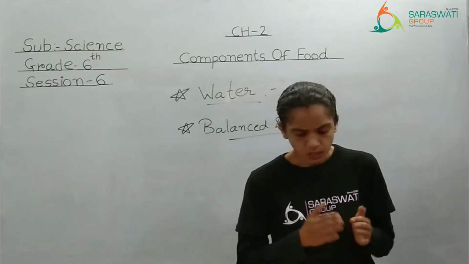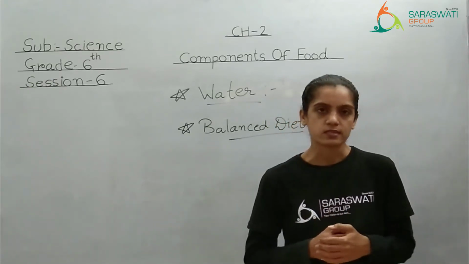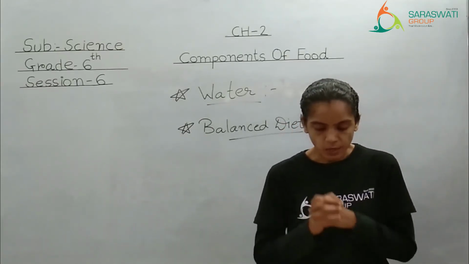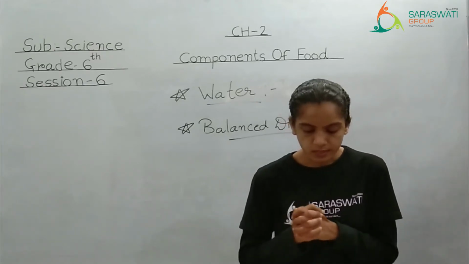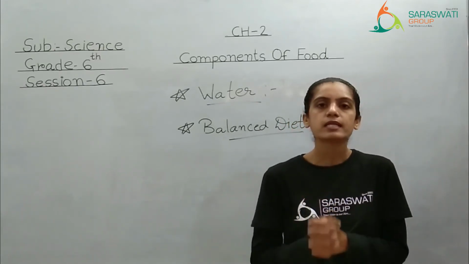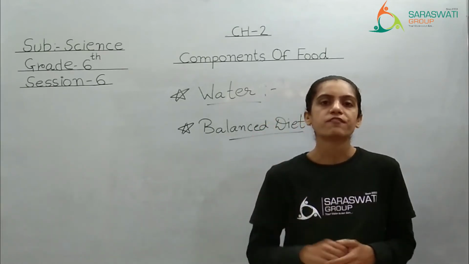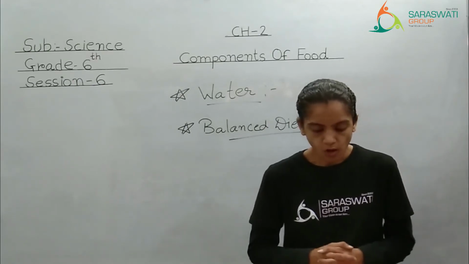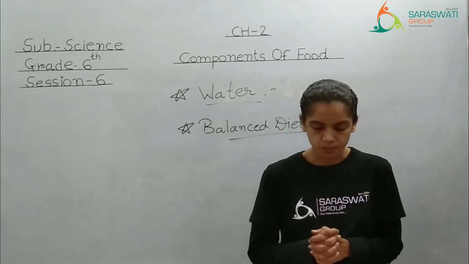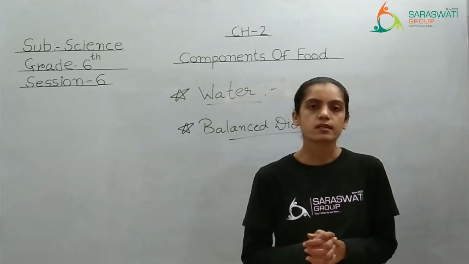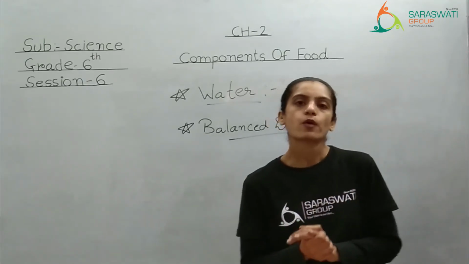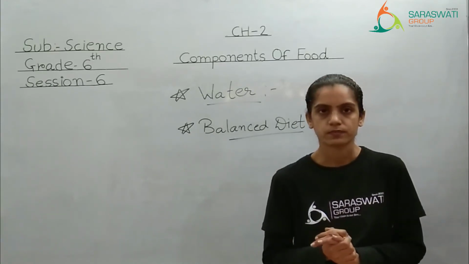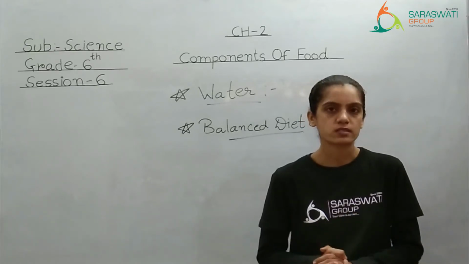See, neither too little nor in excess, na zyada na kam. Okay, a diet that contains all the different types of nutrients in correct amount is termed as balanced diet. Underline this whole definition. कहाँ से start करोगे? A diet that contains all the different types of nutrients in correct amount is termed as balanced diet, right? All the nutrients you are taking in a proper amount is considered as balanced diet. Clear? It's very easy to understand.